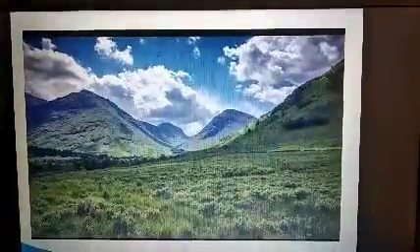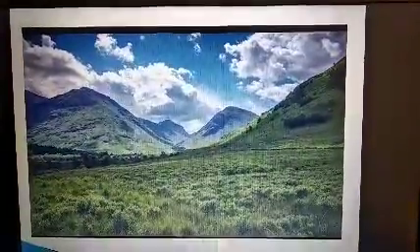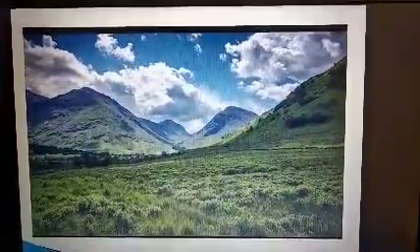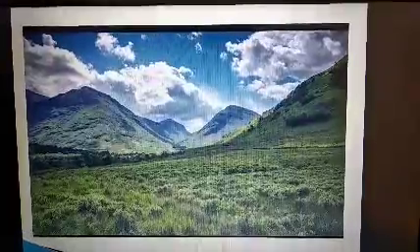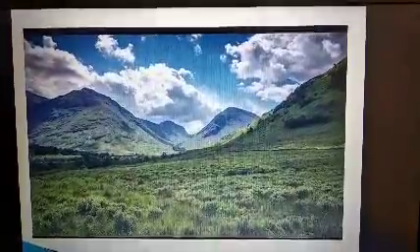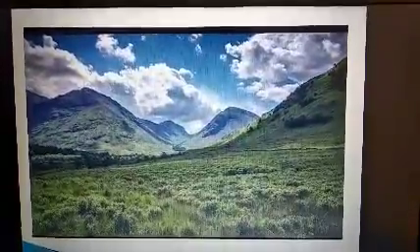Just have a look at the image of a hill, completely covered with green grass. This is the image of a hill. Hills look like this only.